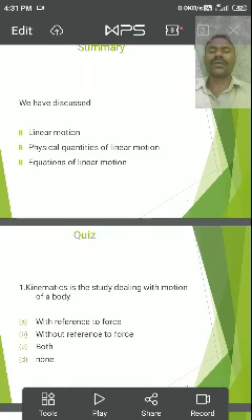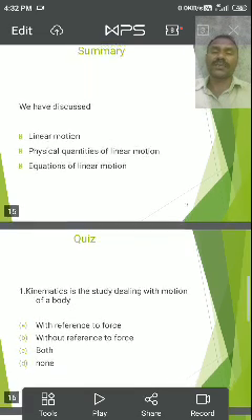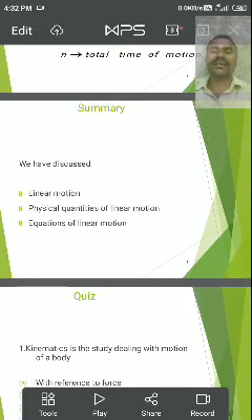And the fourth equation of motion is Sn is equal to u plus a into n minus half. We learned here linear motion and the physical quantities participating in these equations, like initial velocity, final velocity, displacement, distance, acceleration, and time period.